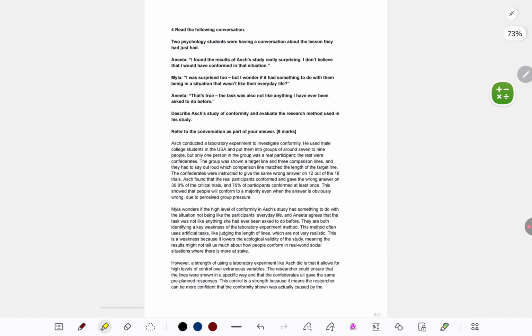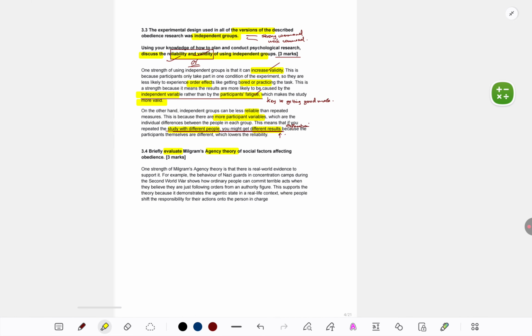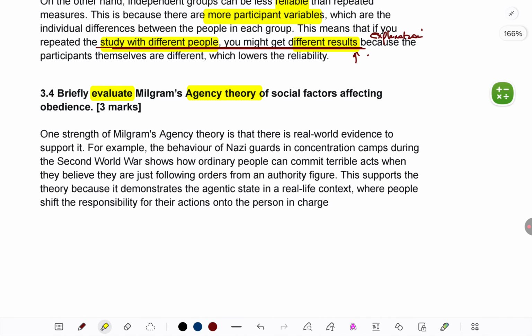For these evaluate type of questions for 3 marks, a lot of debate takes place. How many points to give? My strong opinion: 1 point in PEEL format. 1 point highly detailed, more than enough for 3 marks. You might be thinking one strength, one weakness. Many teachers say that. It's a breadth approach rather than a depth approach. Perfectly acceptable as long as you show reasoning, you show understanding.